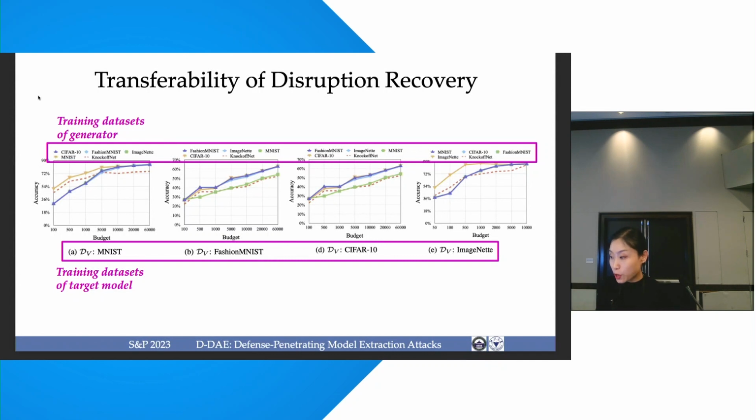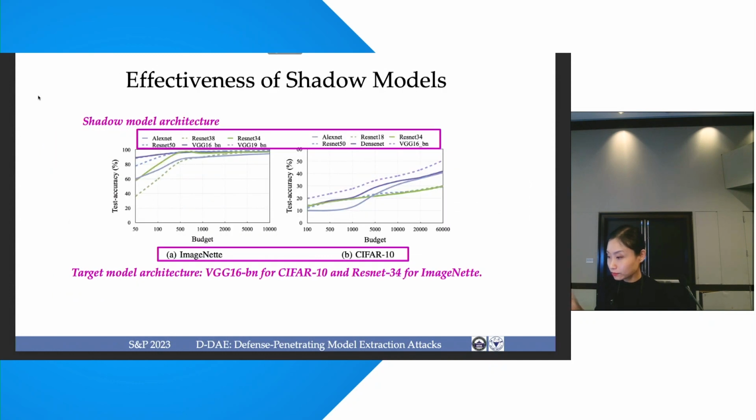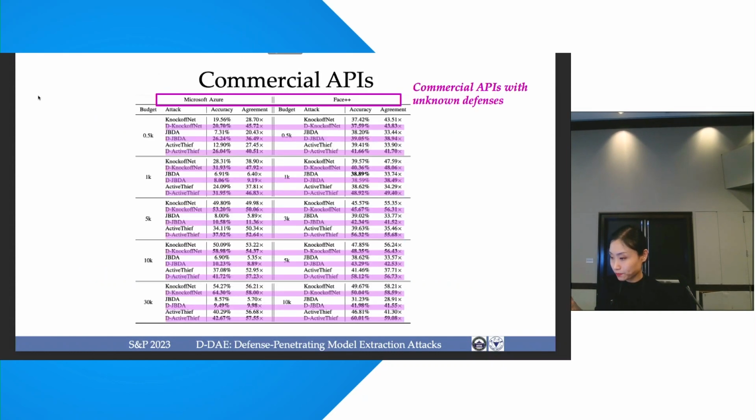We also show that our disruption recovery module has transferability: if we train the generator on some data sets, but try to extract the model that is trained on other data sets, we can have good performance. Also, our shadow models are effective under different model structures.